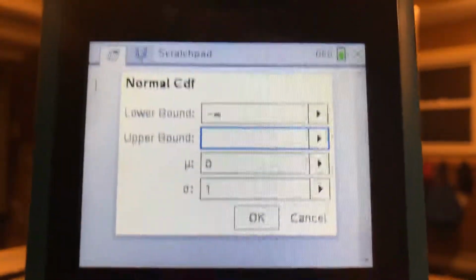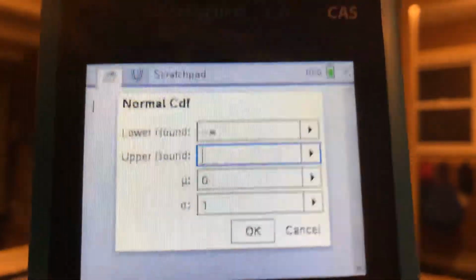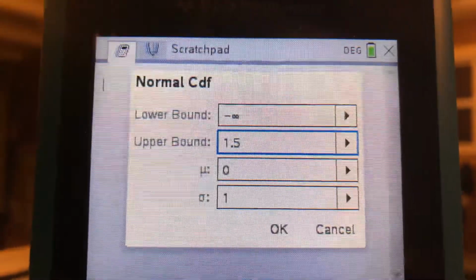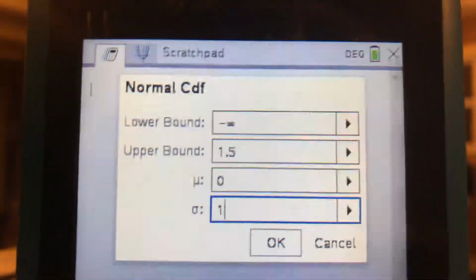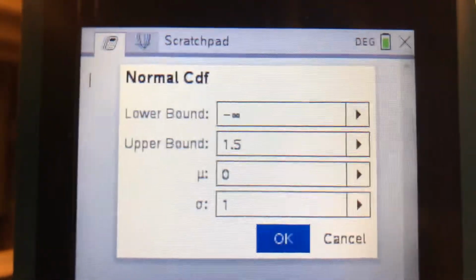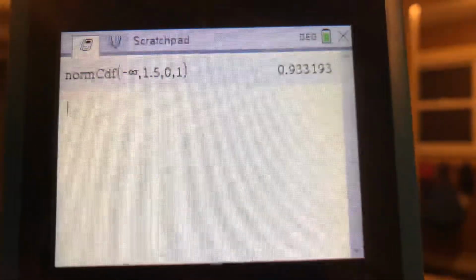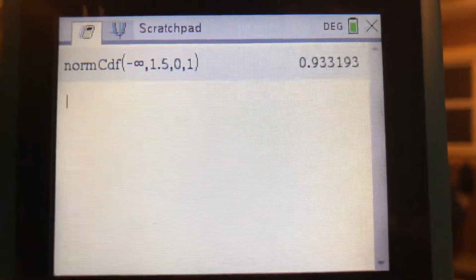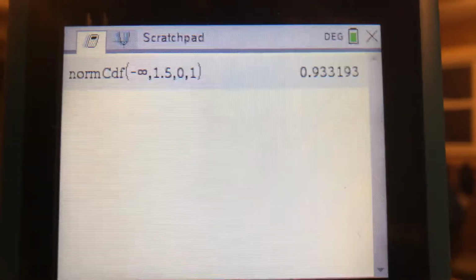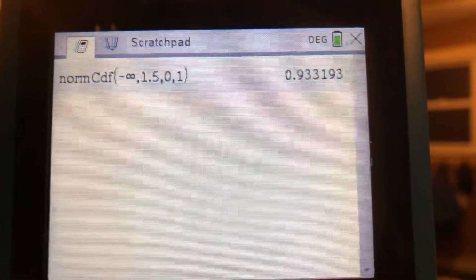So you want to find what percentage of points under this bell curve have a z-score of less than 1.5. Just click OK. We can see about 93.3193% do. So that's how you do that.